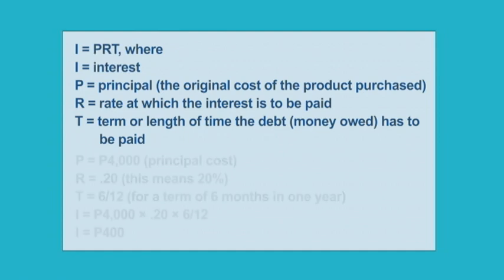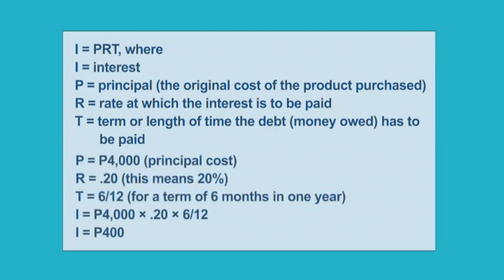In this case, P is equal to 4,000 pesos or the principal cost, R is 0.2 or 20%, and T is equal to 6/12 for a term of 6 months in 1 year. I then is equal to 4,000 times 0.2 times 6/12 or 400 pesos.